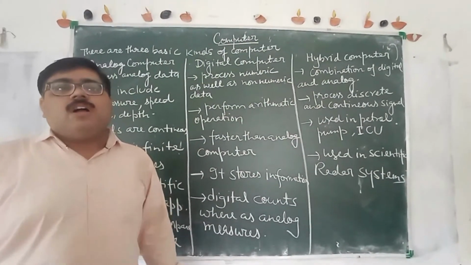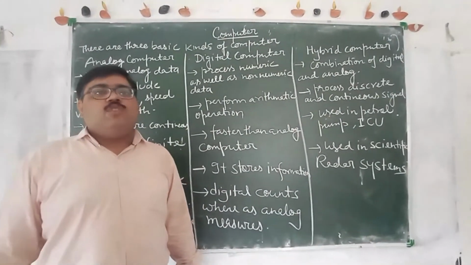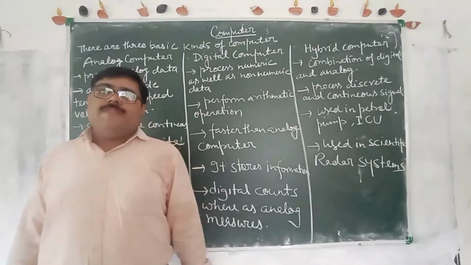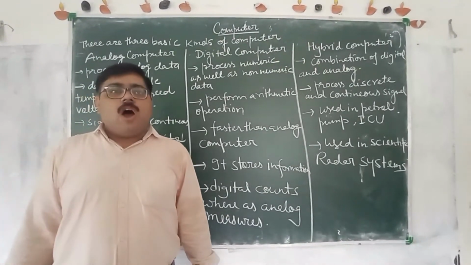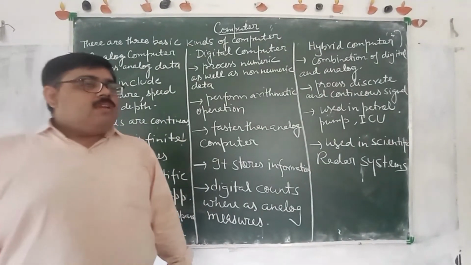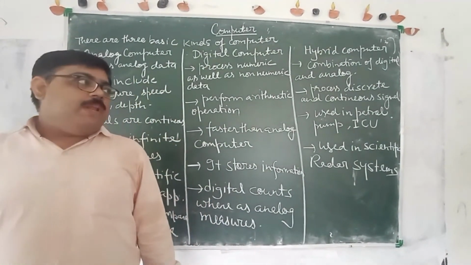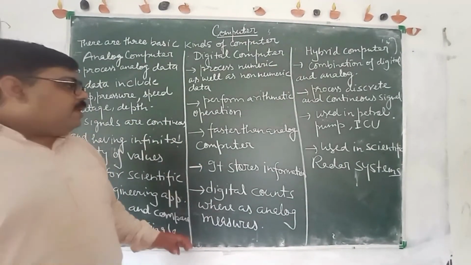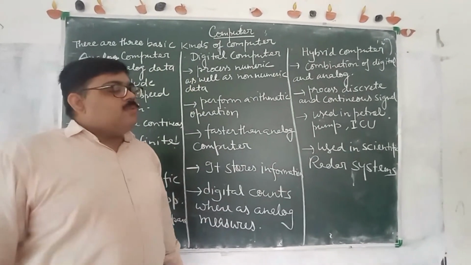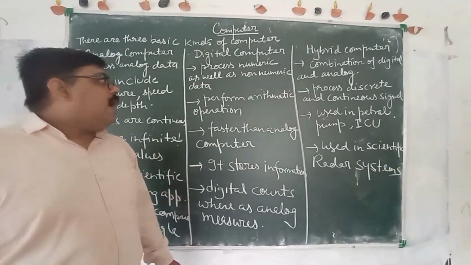Digital computer works on discrete signals, meaning digital signals, and a digital signal has two values, that is 0 and 1. 0 shows the off state and 1 shows the on state. You know there is a circuit, and when we switch on our fan, the value becomes 1, the circuit completes and the fan moves, and when the value becomes 0 it doesn't move. In digital computers we use discrete signals, which have two values, 0 and 1.